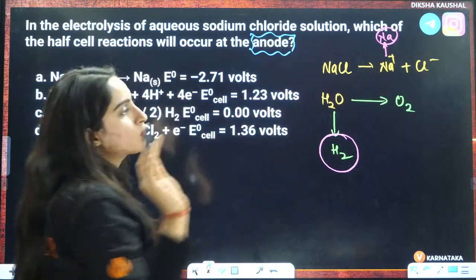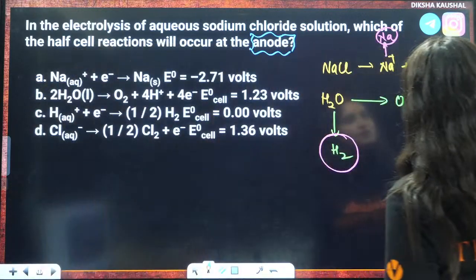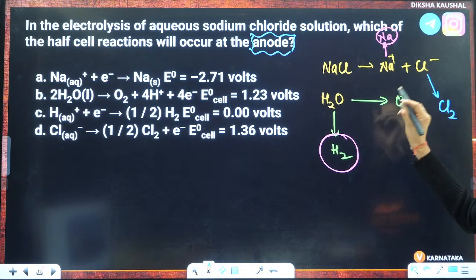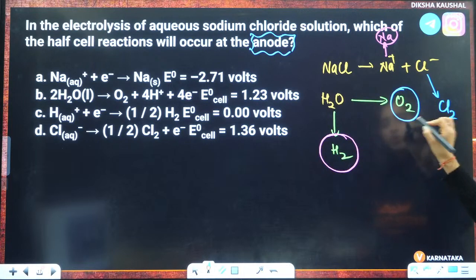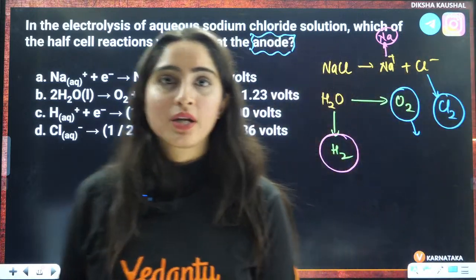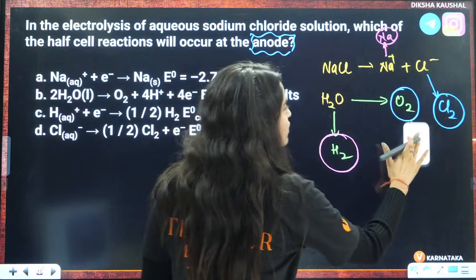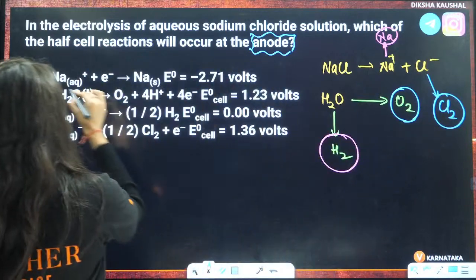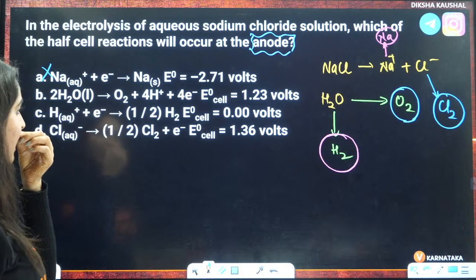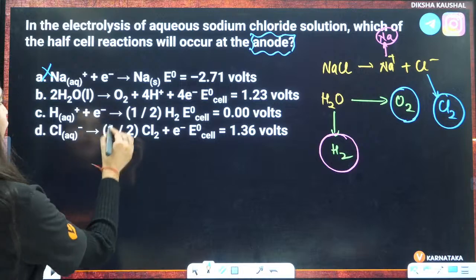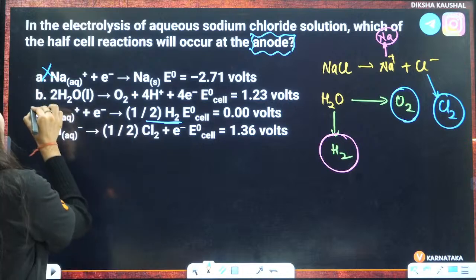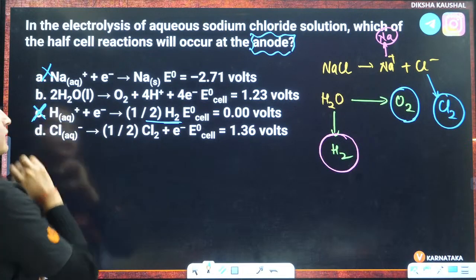Right? At anode, there are two cases. First, if Cl- is getting oxidized, it will give us Cl2. If H2O is getting oxidized, it will give us O2. So these are the two competitors at anode. Now your question is which will do what? So firstly, let us eliminate Na from there because it will happen at cathode. Let us eliminate H2 also, where H2 is getting formed, because H+ to H2 means a reduction is happening here. Again, this is eliminated.